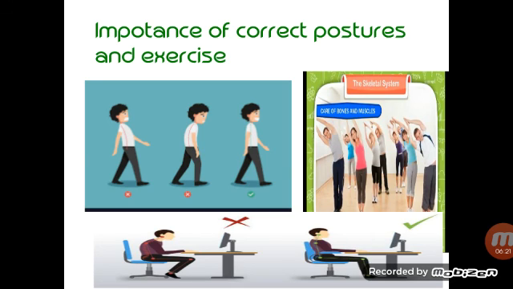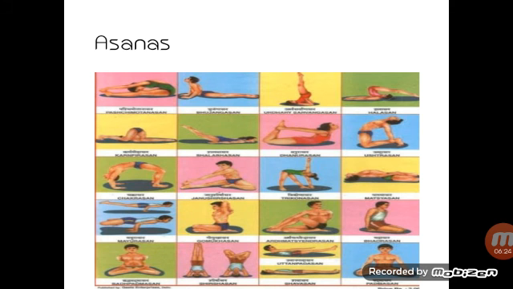Another important thing to keep your muscles strong is yoga. Certain yoga asanas are good for muscles and joints. Here you can see different yoga asanas. Some such asanas are Veerbhadrasana, the warrior pose, Dhanurasana, the bow pose, and Trikonasana, the triangle pose. These are different asanas which are good for our health.